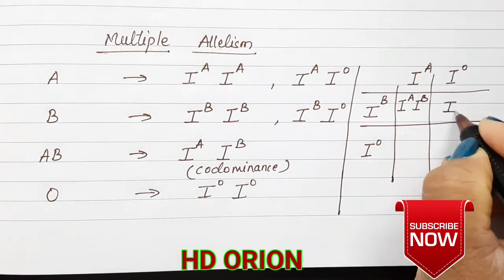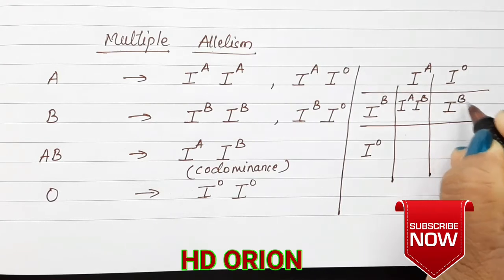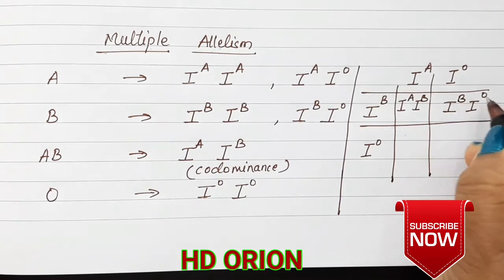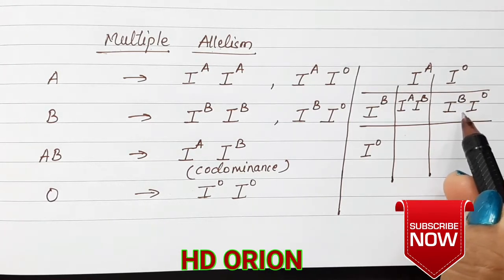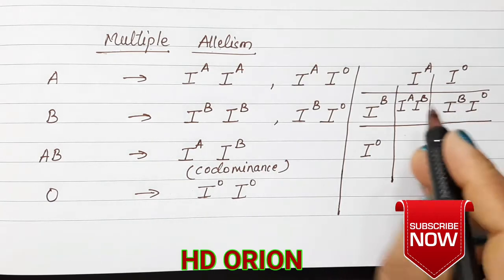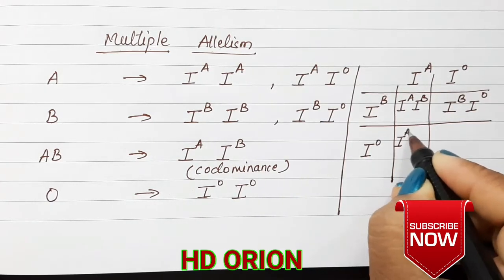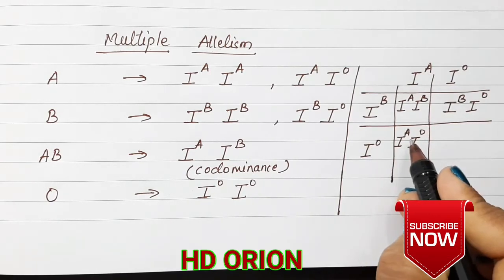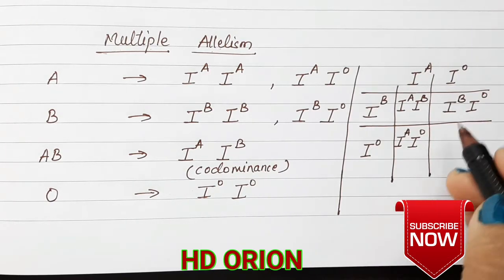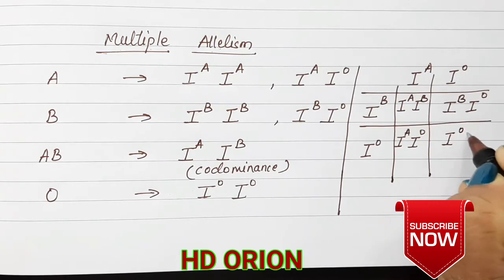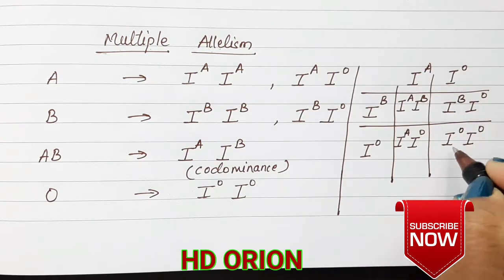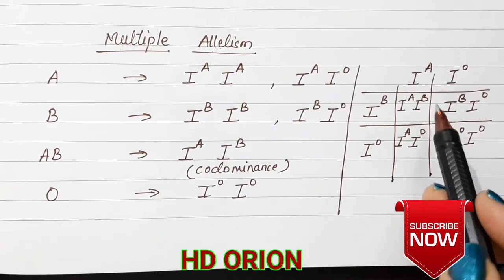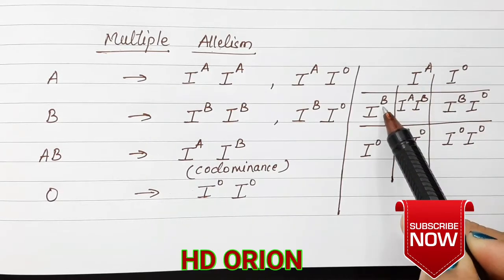Then there is another kind in which the child can be heterozygous B, because one of the parents had blood group B. Then it can be blood group A, because one of the parents had blood group A, and the child can inherit it. But the fourth case is that the child has blood group O. How can that be if one parent is A and the other is B?